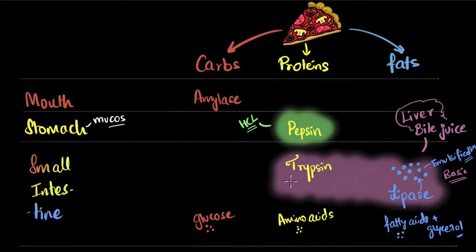And here's one last final detail to remember. Where do trypsin and lipase come from? They are not produced by the small intestine. They are produced in the pancreas. So it's the pancreas that produces trypsin and lipase. They secrete it into the small intestine, and then they start working their magic in breaking down these things. So there's a lot of action that's happening over here.